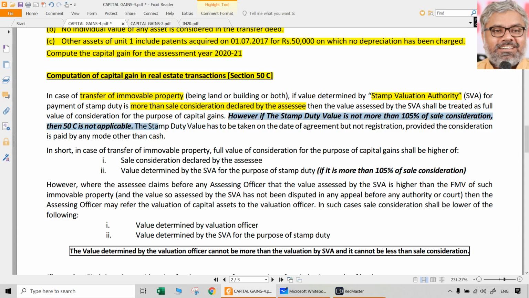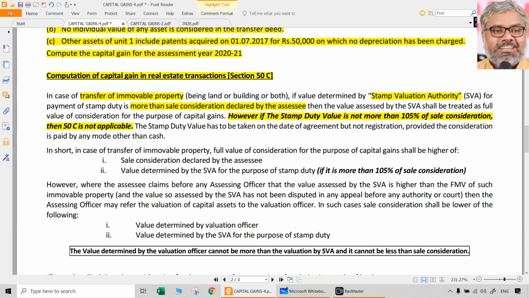However, we have already known this also. In case the stamp duty value is not more than 105% of the sale consideration, then 50C is not applicable. In other words, the difference between stamp duty valuation and the actual consideration should be at least more than 5%. At least. So then only 50C will apply. If there is a nominal small difference between stamp duty value and sale consideration, we can ignore that.